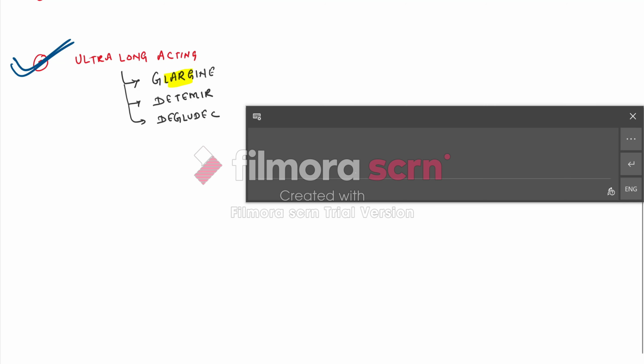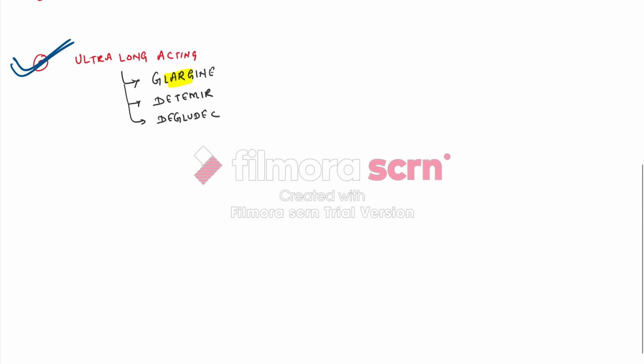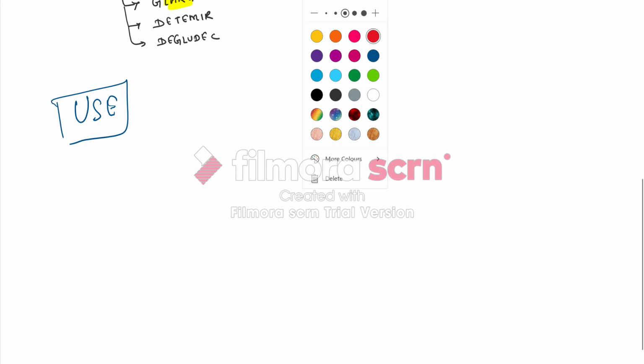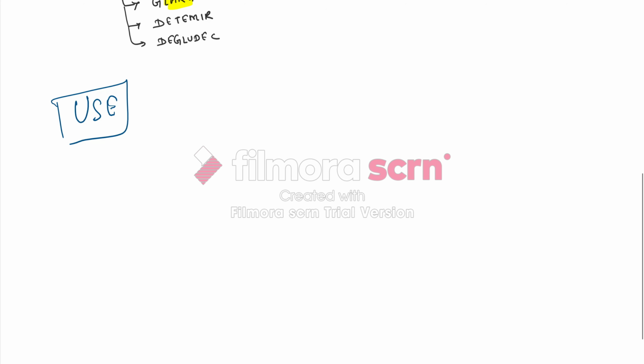Something more about insulin: it is used in many conditions. What are the uses of insulin? The first use is that it is the drug of choice in type 1 diabetes mellitus. The second use is as the treatment of choice in emergency conditions.